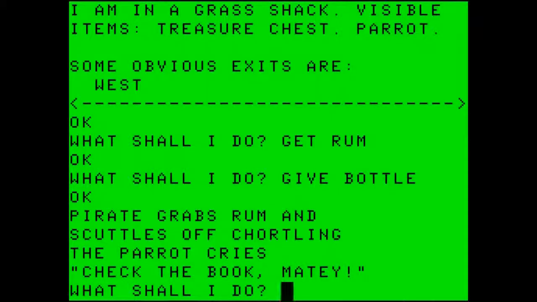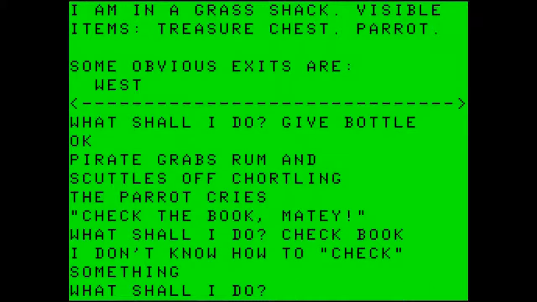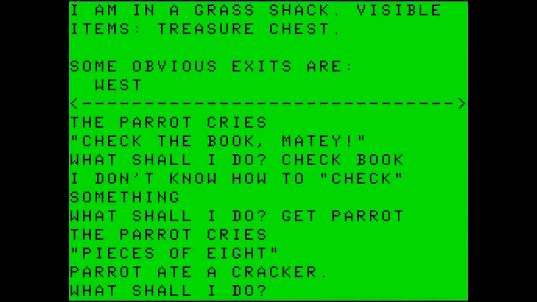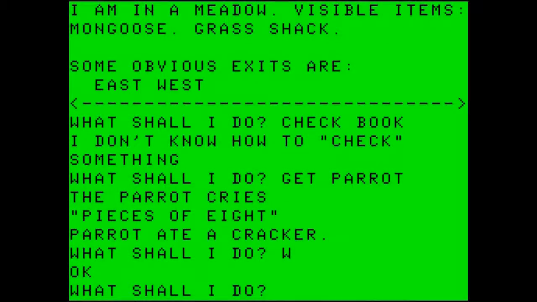The pirate grabs the rum and scuttles off, chortling. The parrot cries, "Check the book, matey." We've already checked the book. And you will see it does not know how to check anything. Let's get the parrot, and then go west, and then go east.